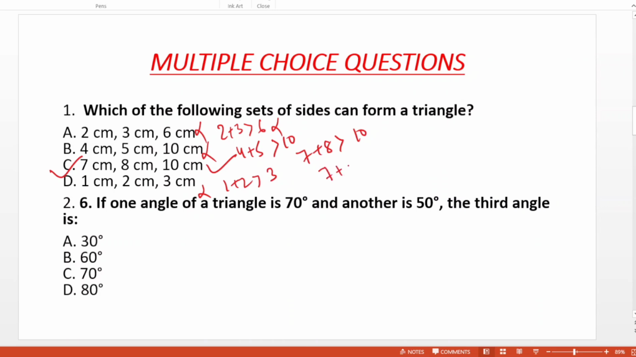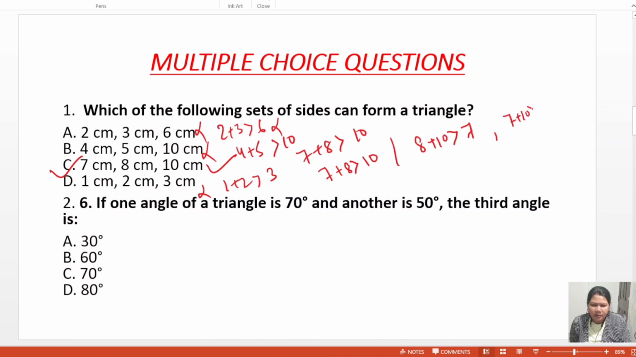7 plus 8 is always greater than 10. One condition is to follow: 8 plus 10 greater than 7 and 7 plus 10 greater than 8. Then this C option is the only triangle form. A option is not, B option is not, D option is not. Then C is the only triangle form.